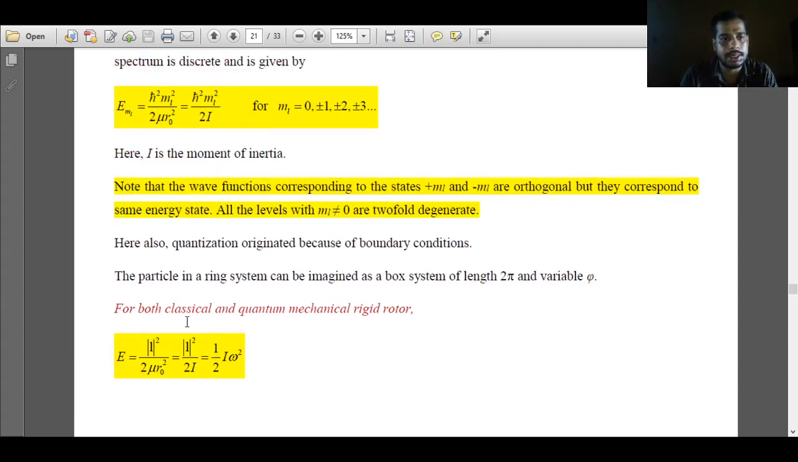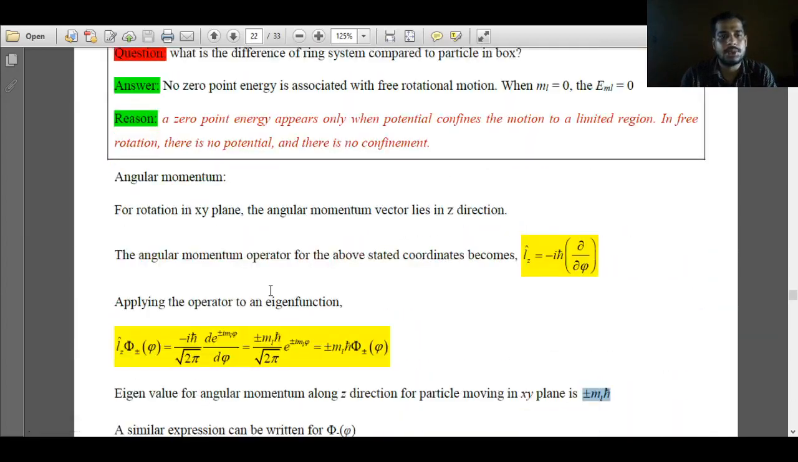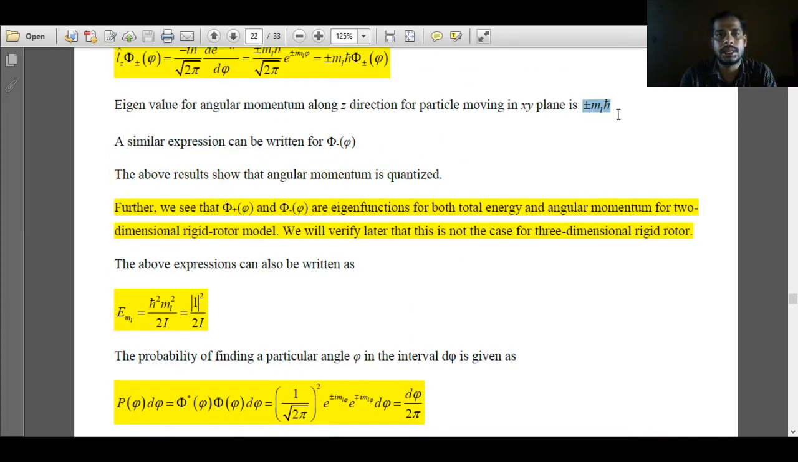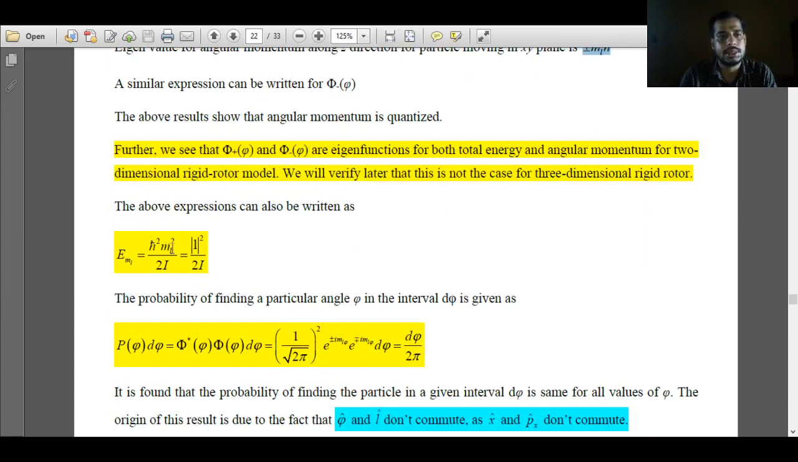How did we obtain this? The eigenvalue for the L operator, the angular momentum, is ml h cross. So when you take the square, we get ml square h square over 2I. So that's what the energy value is. It can be written as ml square h square over 2I or L square over 2I. And what is the eigenvalue for L, the angular momentum? The eigenvalue for angular momentum along z direction is ml h cross.